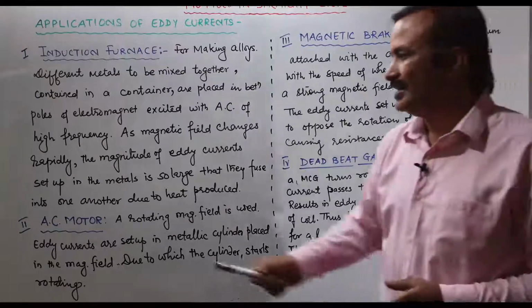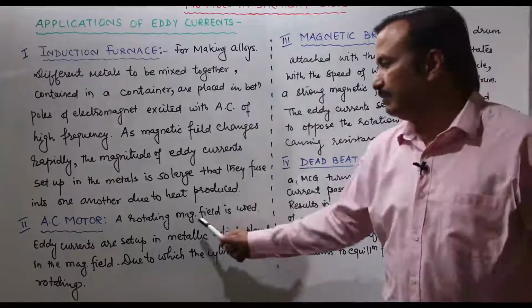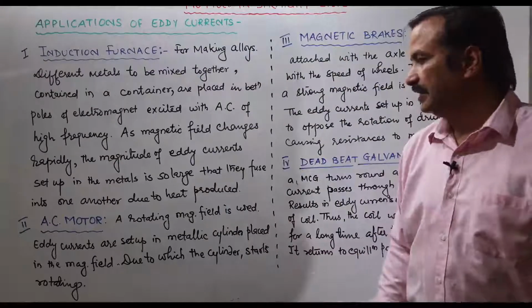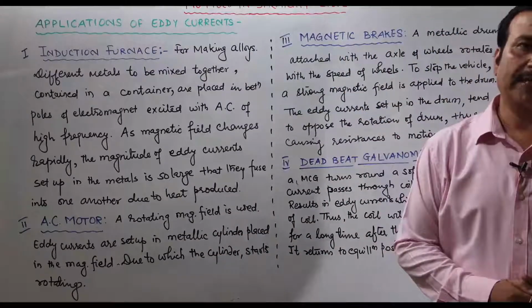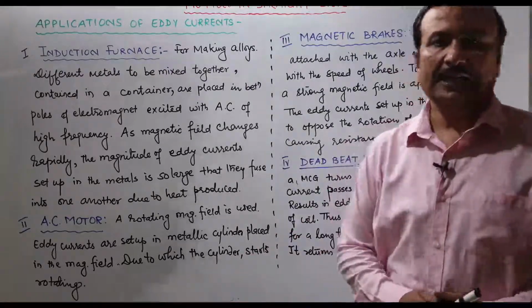Yes. Second one is the AC motor. Yes, आपने class 10 में पढ़ा हुआ है. A rotating magnetic field is used here. Eddy currents are set up in the metallic cylinder placed in the magnetic field, due to which the cylinder starts rotating. Yes. तो जो rotation of the cylinder है, it is because of the eddy currents.